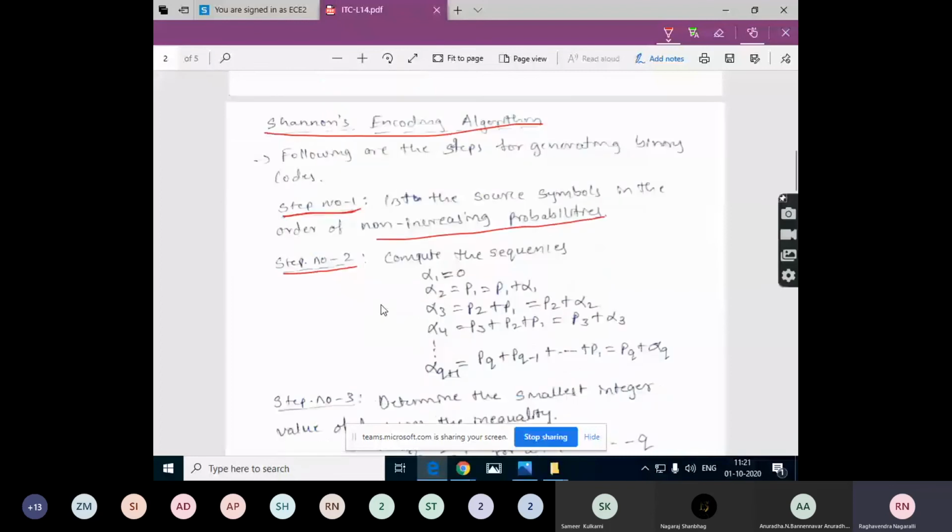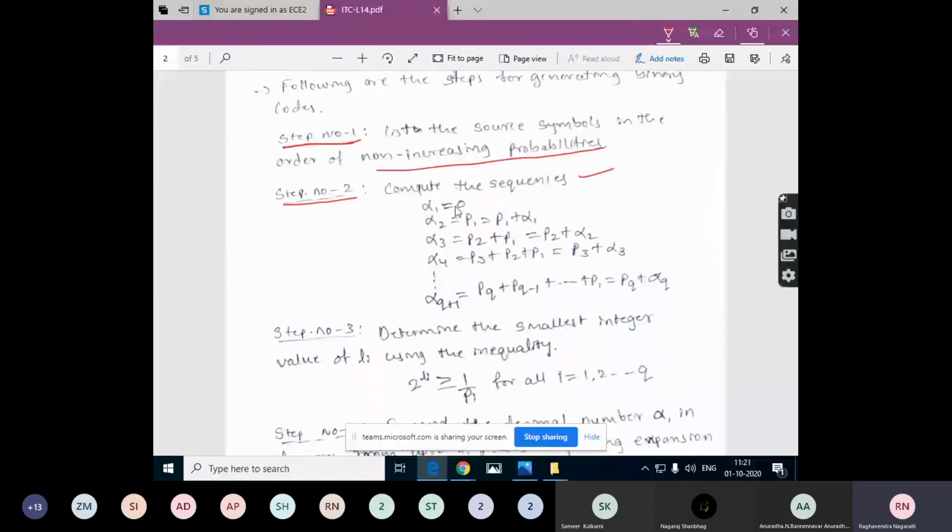Now step number 2: compute these sequences. What is that sequence? Alpha 1 is equal to 0. We need to start these sequences with alpha 1 equal to 0. Next, alpha 2 is equal to P1, where P1 is the probability for the symbol S1. So alpha 2 is equal to P1 plus alpha 1. As alpha 1 is equal to 0, we end up with P1 only.